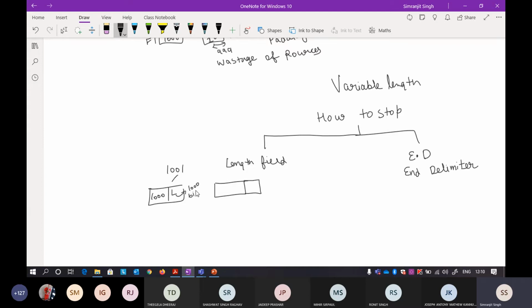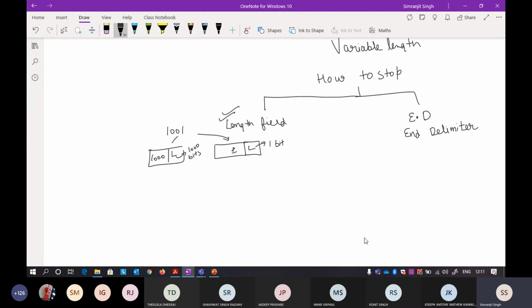In the same way, if the last frame contains only 1 bit, you have to explain in the length field that it contains only 1 bit. So that solution is quite valid, there is no problem in that. Still, there are very rare problems that occur in it.